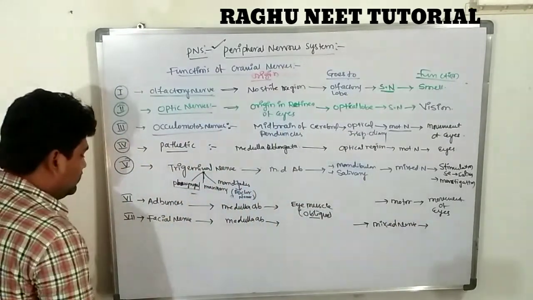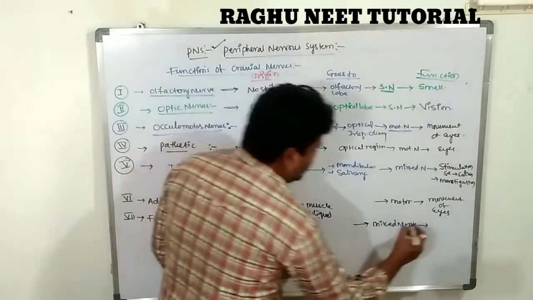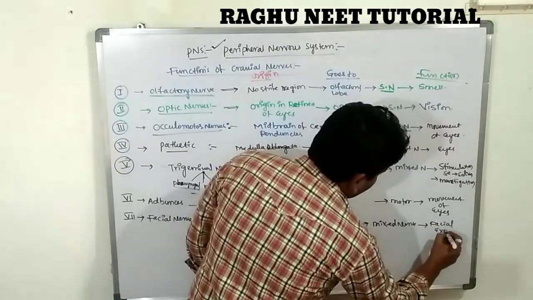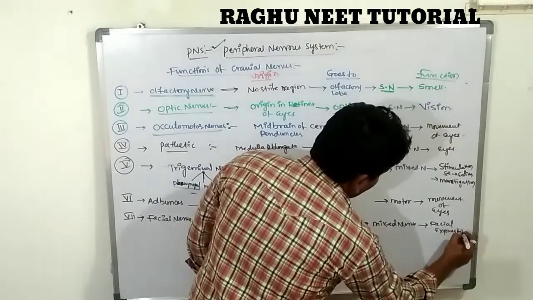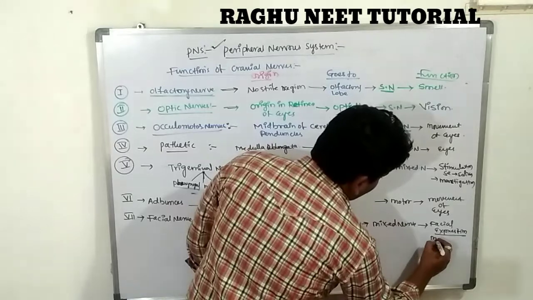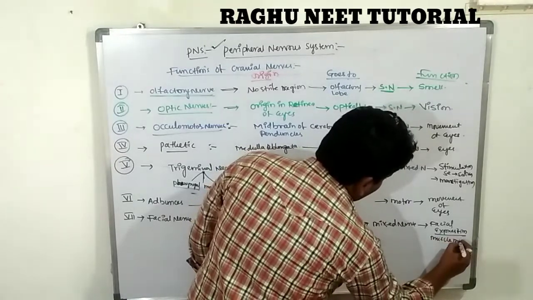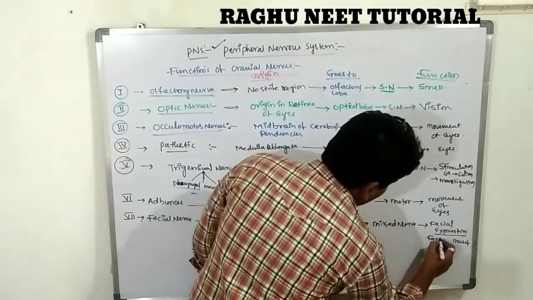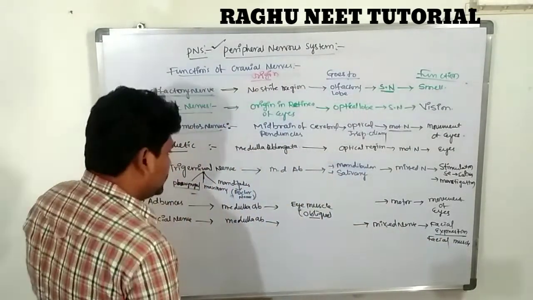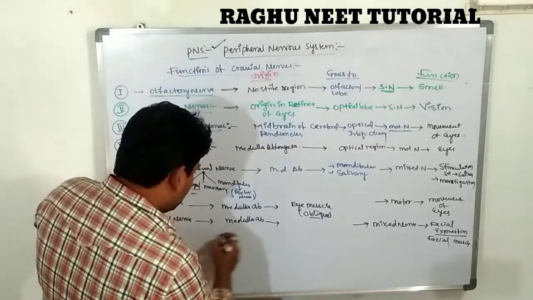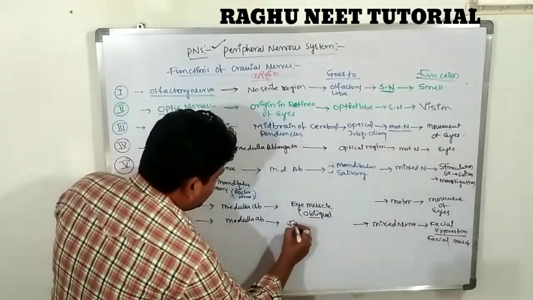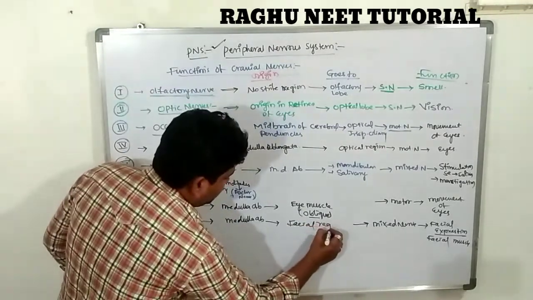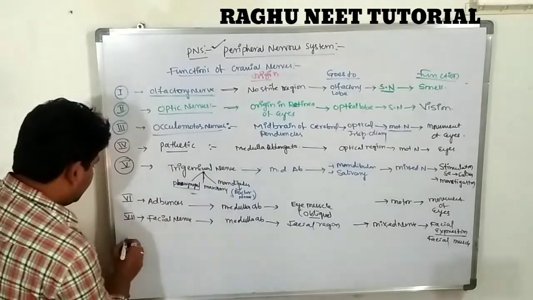What is the function? The facial nerve is for facial expressions and the movement of the facial muscles. So these go to the facial region. Seventh one. Next one, the eighth one.